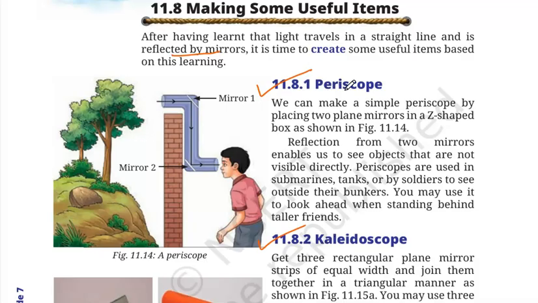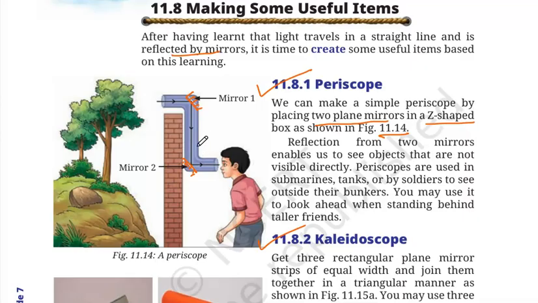So students, a periscope is a simple device which is made by placing two plane mirrors in a Z shape. As you can see in figure 11.14, we have placed a plane mirror over here and a plane mirror over here. Okay, so you use this periscope like this. If you look from here, you can see what is behind this wall using the periscope.